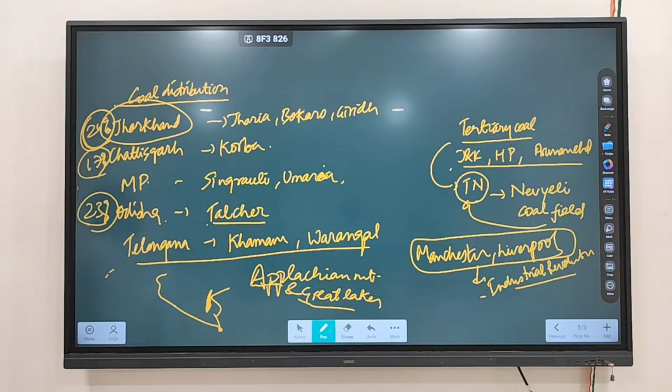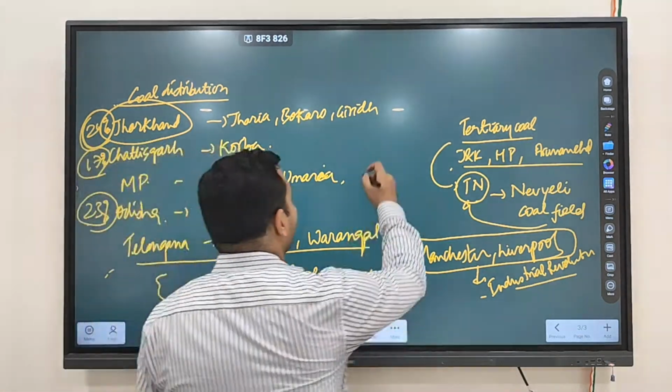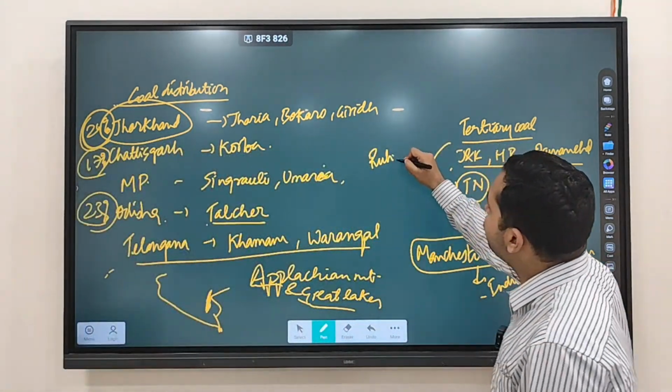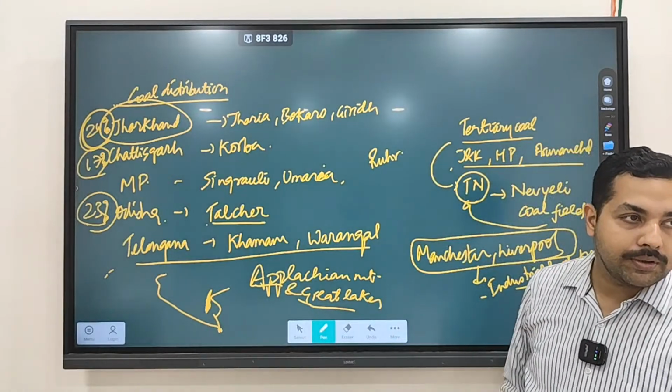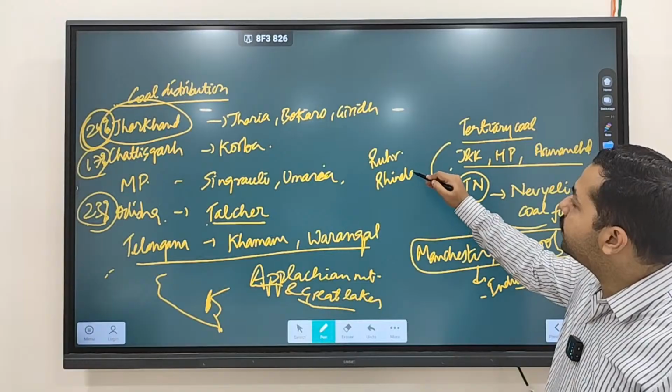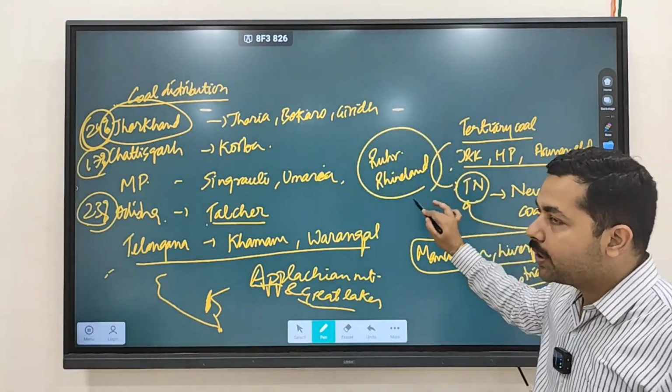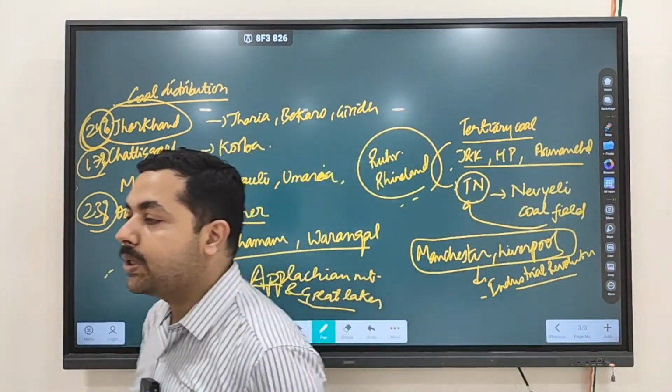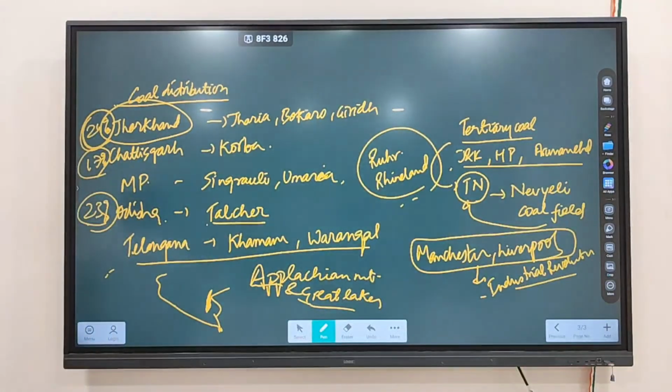Clear? Then we discussed last class one region called the Ruhr region. Remember Ruhr? It is in Germany. So, Ruhr and Rhineland of Germany. Ruhr, we discussed, is rich in iron also.